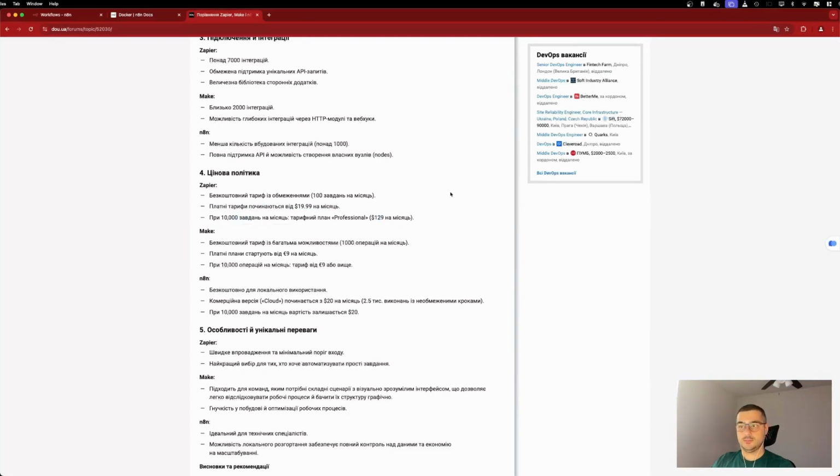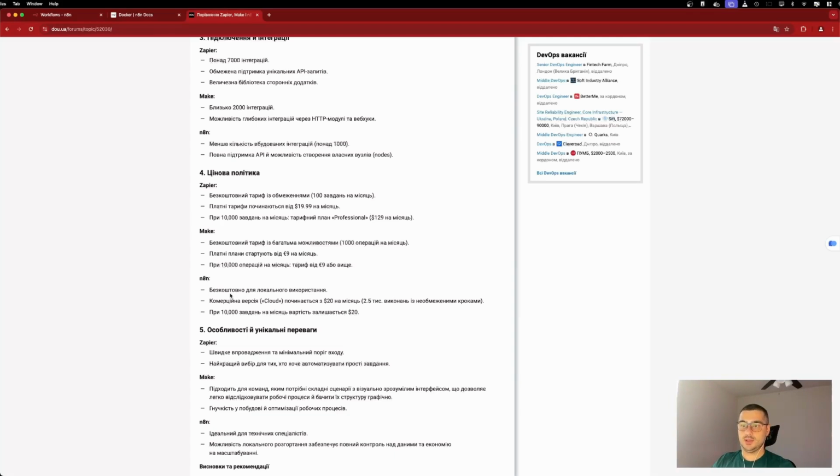Make's free plan offers 1,000 per month, so paid plans start at €9, and for 10,000 operations, which is the same for comparison, you need to pay €9 or more. Apparently, there's some kind of complicated recalculation happening there.